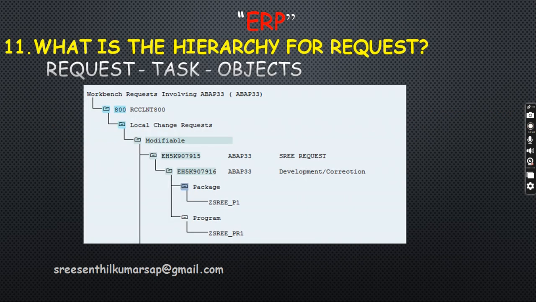Next, what is the hierarchy of request? Normally when you get a request, what will happen? It will generate a task also.